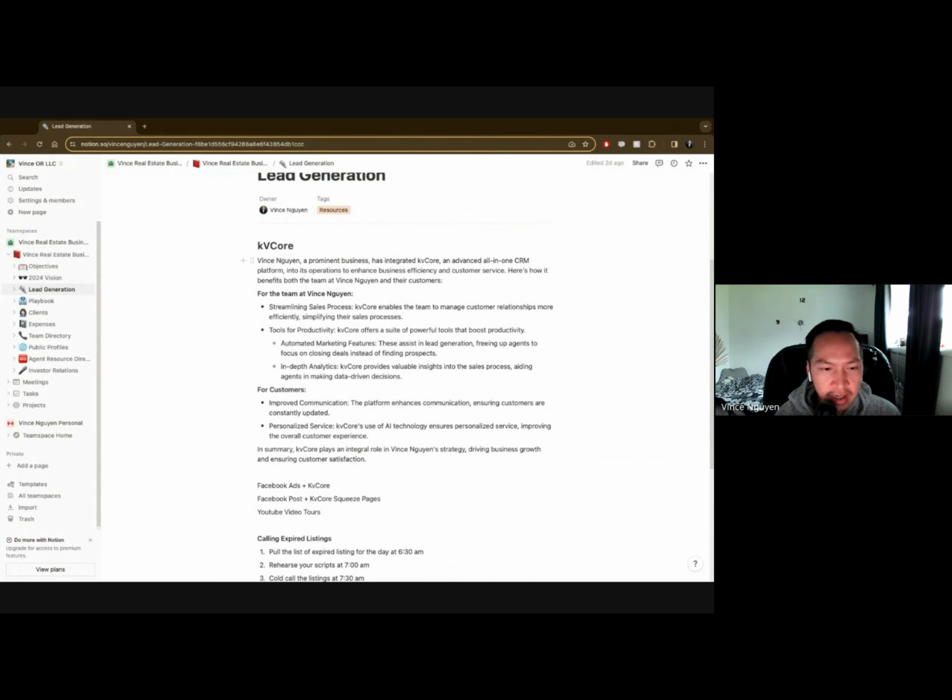And KV Core is going to take the client, it's going to figure out what they're going to need. So that's going to be a bit of a manual process at this point, but we will figure out exactly what's needed, and then we'll plug them in the system. KV Core will work with the clients. Once they're at the point where they go from a lead to more of a prospect, then we're going to start engaging with them a little bit more. And so that's going to come into a discovery call with them, and we'll talk with them. We'll see what they're looking for. We'll see if it's a good fit, and if we're a good fit, then we can move into really signing up and making them a client of ours.